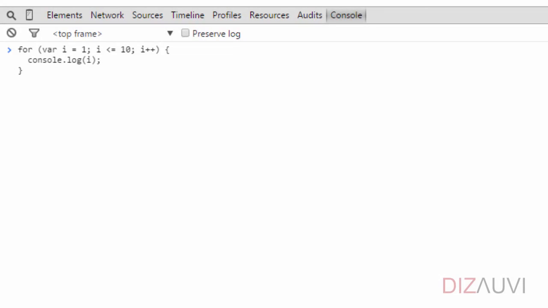Now let's look at the continue keyword. Let's use the same for